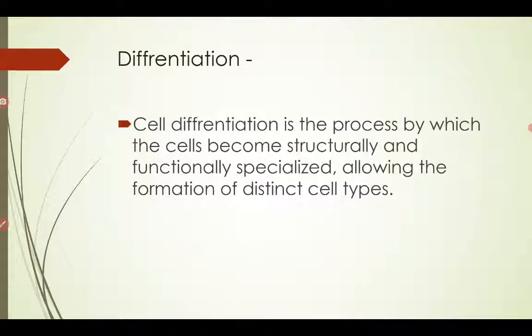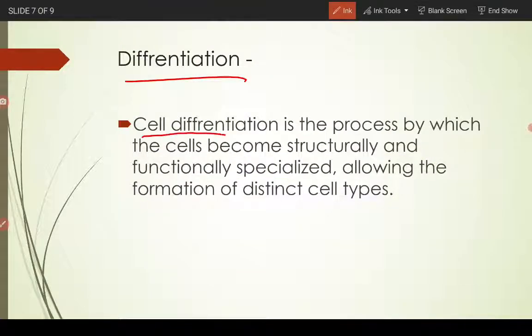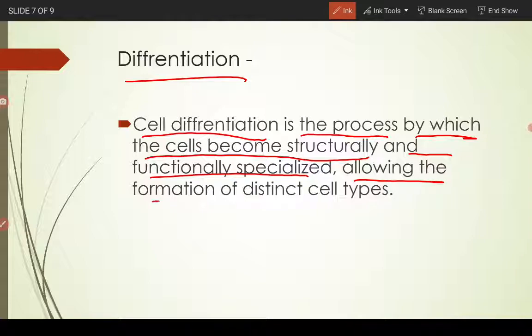Now, differentiation. Cell differentiation is the process by which the cell becomes structurally and functionally specialized, allowing the formation of distinct cell types. That is easy to remember. We already know what differentiation is.